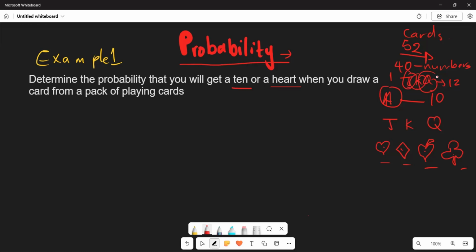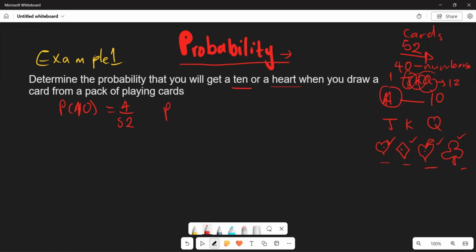So let's start here. Firstly, what is going to be the probability of getting a 10? It's going to be 4 out of how many chances? Out of 52 chances, because you have 4 of them: your 10 of heart, your 10 of diamond, your 10 of spade and your 10 of grape, right? Which means you're going to have 4 of those.